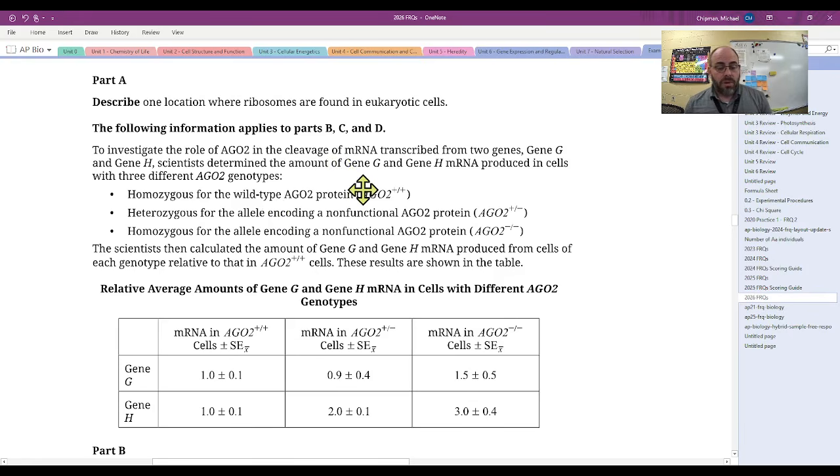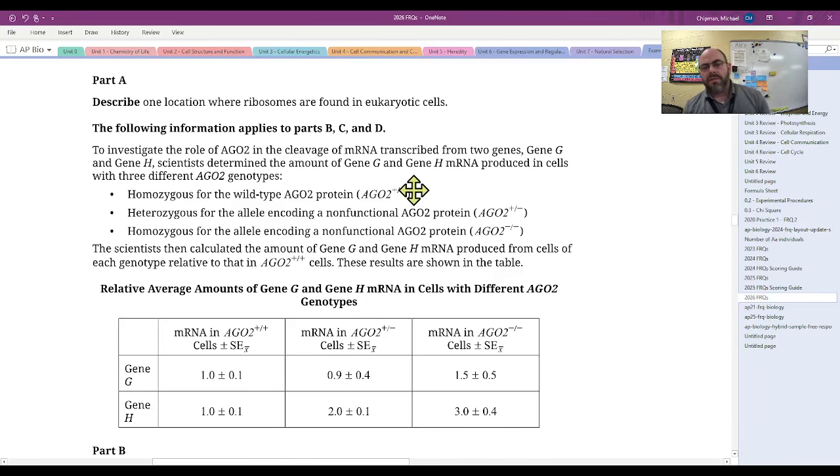To investigate the role of AGO in the cleavage of mRNA transcribed from two genes, gene G and gene H, scientists determine the amount of gene G and gene H mRNA produced in cells with three different AGO genotypes. You have homozygous for wild type, which is ++, heterozygous, and then homozygous for non-functional protein, which is --. Scientists then calculated the amount of gene G and gene H produced from cells of each genotype relative to the ++ cells, and the results are shown in the table below.